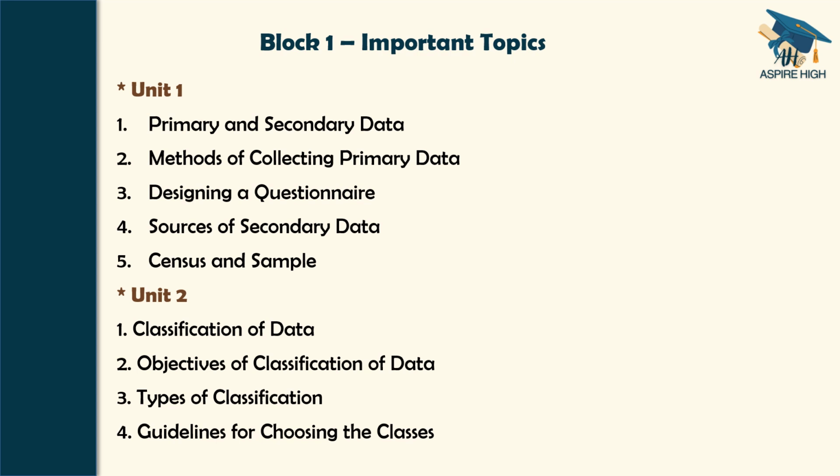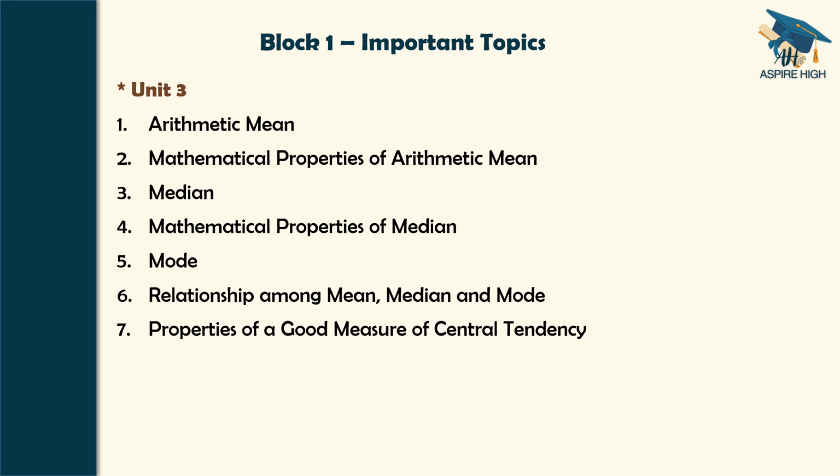So important topics we will be studying, but at the same time, I cannot leave a topic like census and sample even though it was not asked, because there is a probability of that being asked as a short note. Coming to unit 2: classification of data, objectives of classification of data, types of classification, guidelines for choosing the classes. These 4 are identified as important topics.